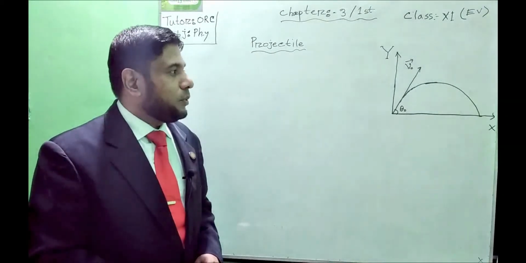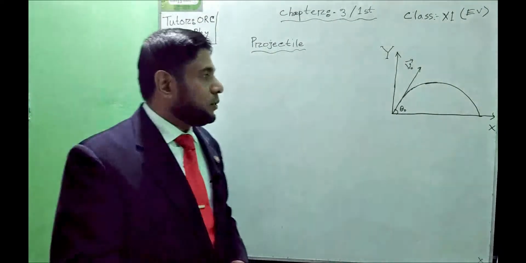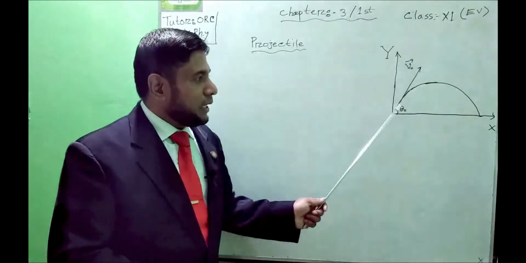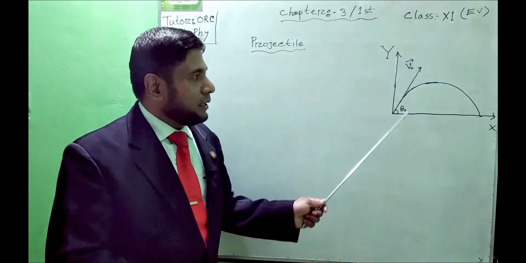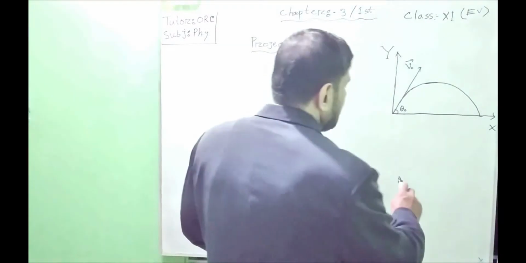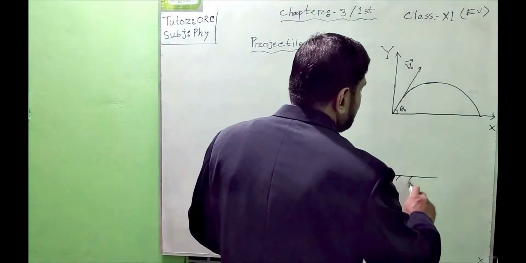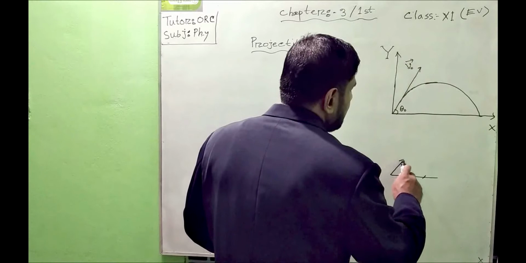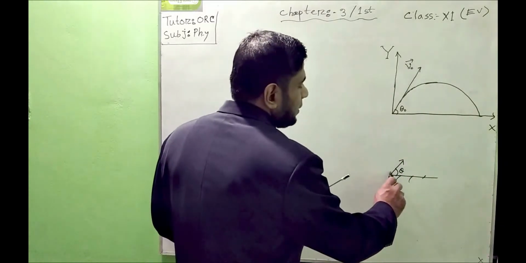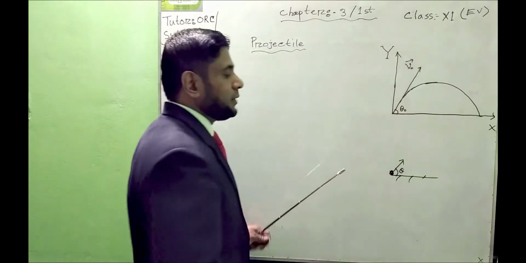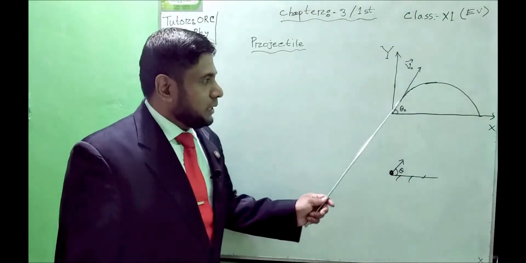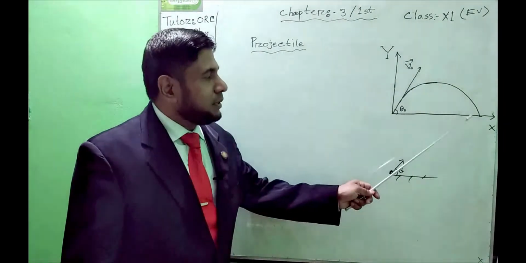First of all, we have known that a projectile means when we throw an object to the space with an angle with the ground, then this object is known as a projectile. Suppose we have thrown an object obliquely with a particular angle to the space, then this object is known as a projectile. And finally, the motion path of this object will be in this way. It will create a curve.